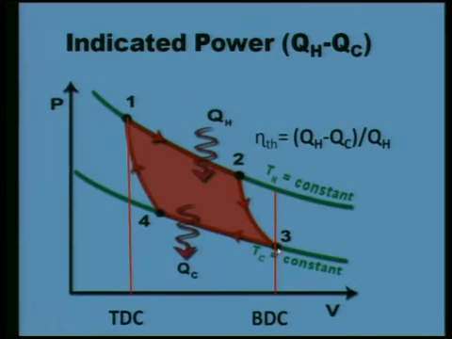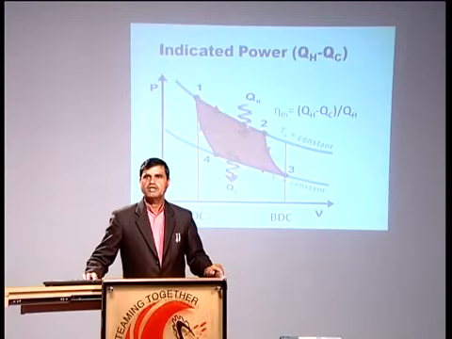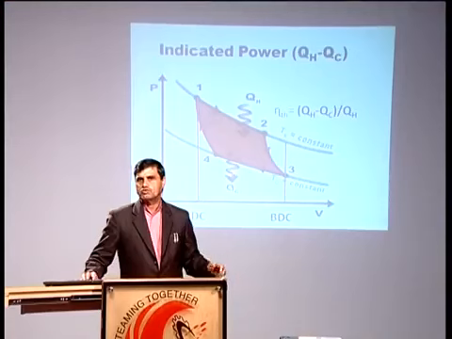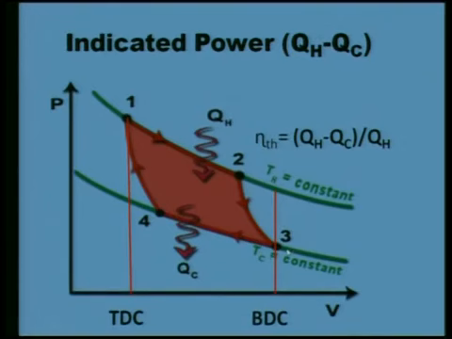But we said heat engines work in a cycle only. So again the piston has to reach from BDC to TDC, and it will reach from BDC to TDC only if some of the heat is rejected to the surroundings. QC, some heat is rejected to the surroundings, means the useful heat we have given to the working fluid, but some of the heat intentionally we have rejected to the surroundings, means whatever heat we are giving for the purpose of getting work output is not getting converted into total work output. Some of the heat intentionally we have wasted, so that the piston can come back. If heat is exchanged, temperature will be reduced, then only the piston can move towards the top dead center.